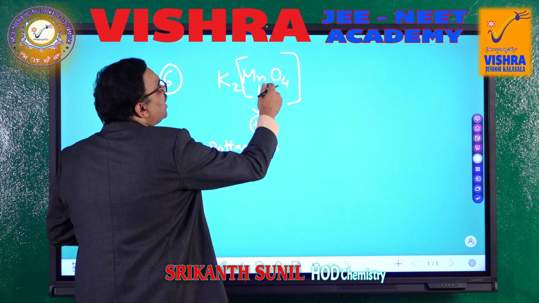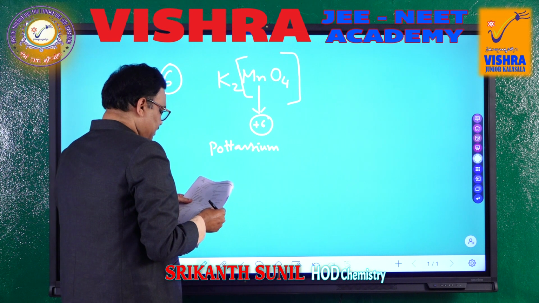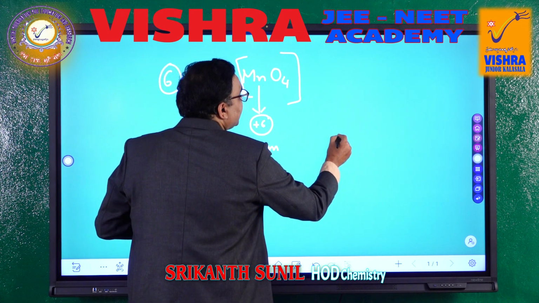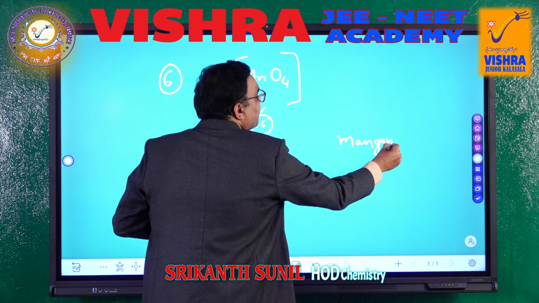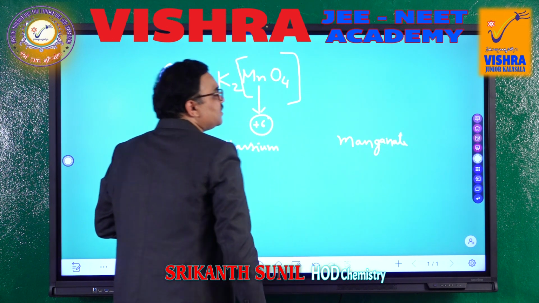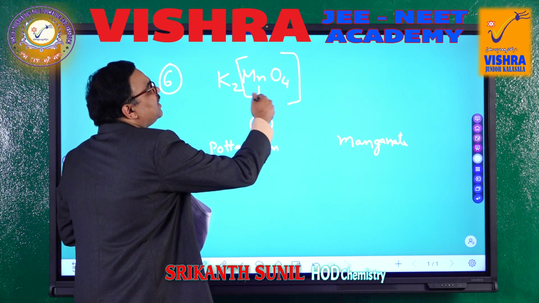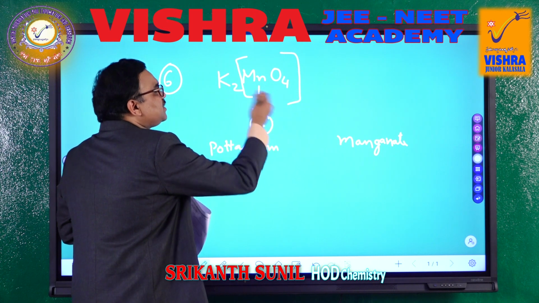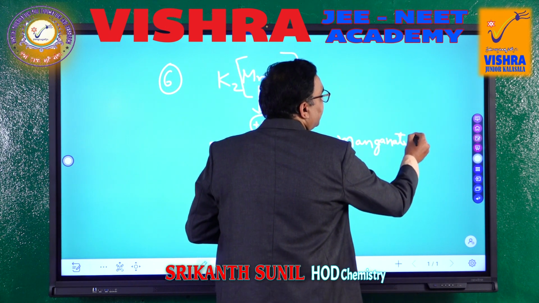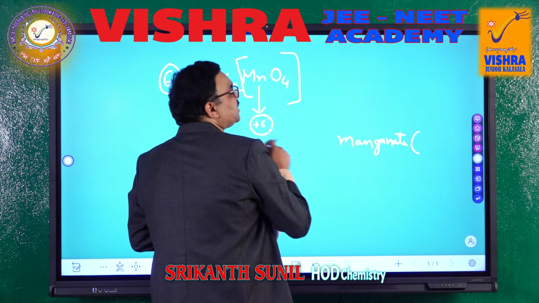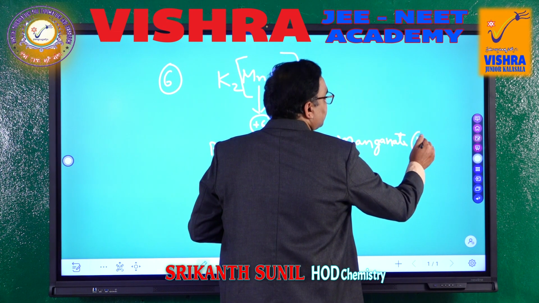In that anion, the coordination entity is there, so we have to write manganate. We have to add the suffix ate whenever this one is in the negative part or the anion part. If it is in the cation part, no need to add. So, we have to write the suffix ate and we have to write the oxidation number in Roman figure.